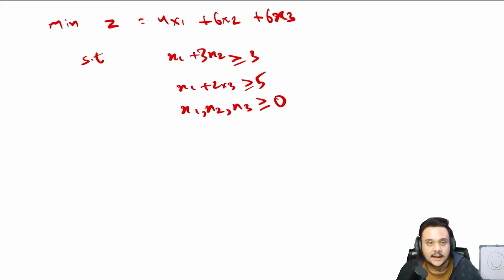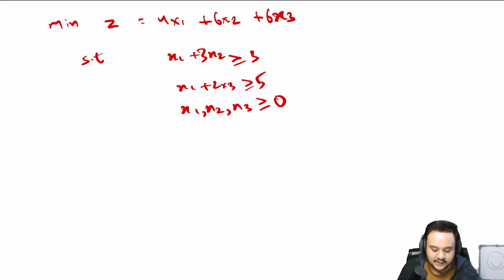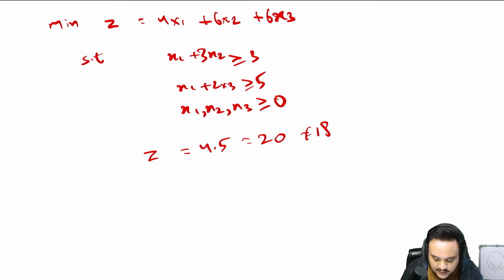Okay, so now again, just solve this logically. You know that this is a minimization problem, so you have to go with the cheapest alternative, which is x1 here, because the coefficient is 4. The other two are equally expensive, so we have to take the highest value of x1 that is going to be possible. So try that out. The first equation gives us a greater-than sign, so x1 can also be 5. If I take x1 to be 5, the other two are going to be 0. So z is equal to just 4 into 5, which is 20, so that is not equal to 18.